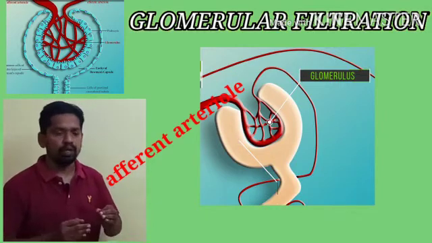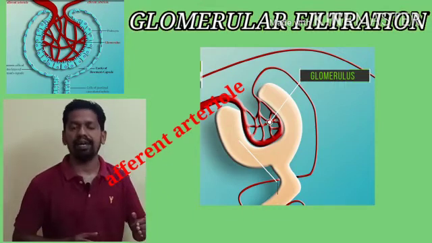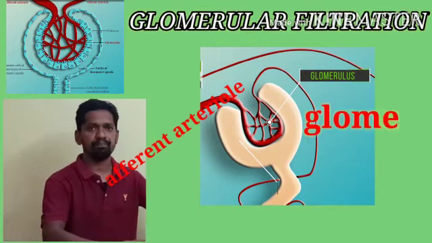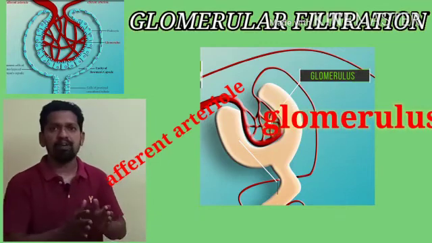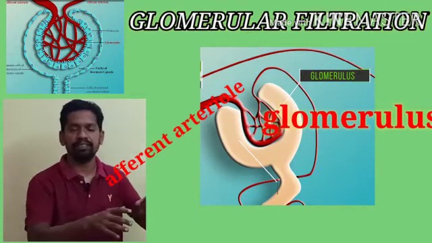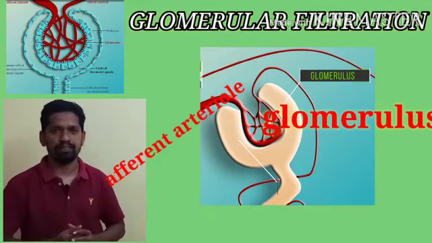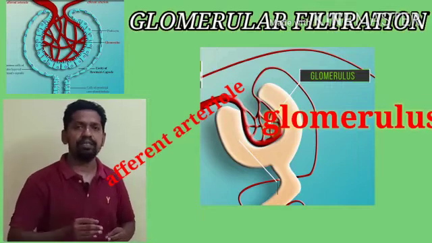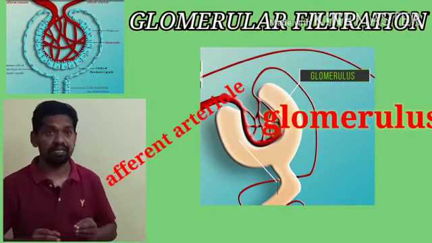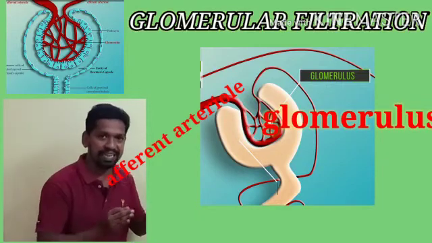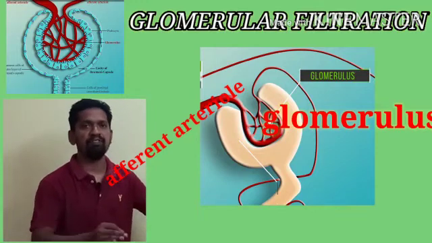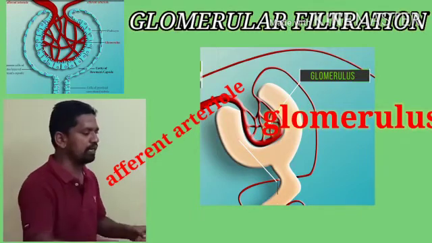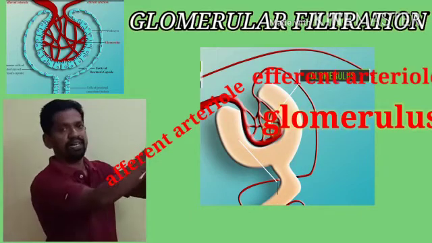The afferent arteriole, which is loaded with oxygen as well as nitrogenous wastages, now enters into Bowman's capsule. By dividing a number of times, it forms a network known as glomerulus, and finally the glomerulus forms the efferent arteriole.